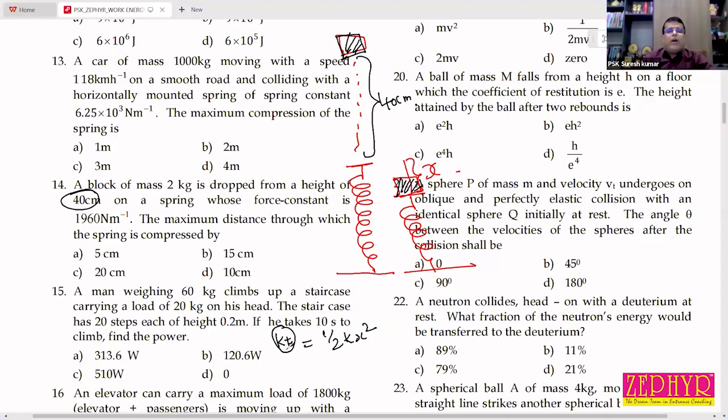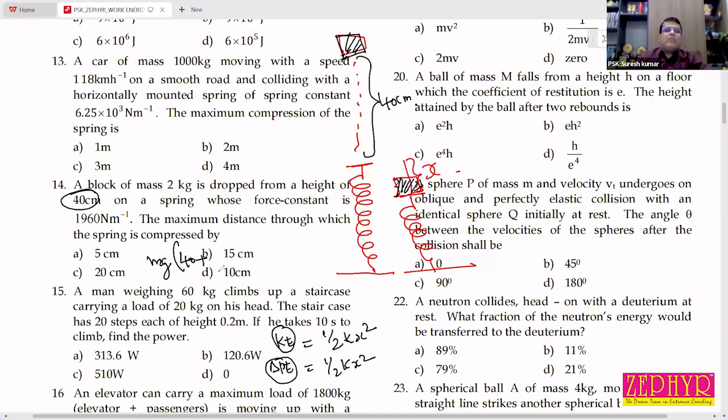You can replace this kinetic energy with the change in potential energy. The change in potential energy is equal to half kx square, and this is equal to mg into 40 plus x. See, all the choices given are in centimeter, so keep the unit in centimeter itself. No need to convert into meter.